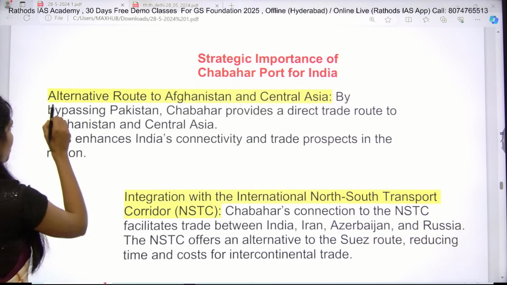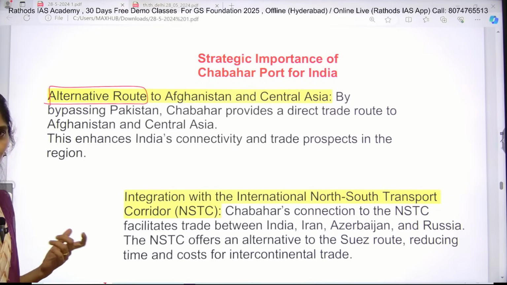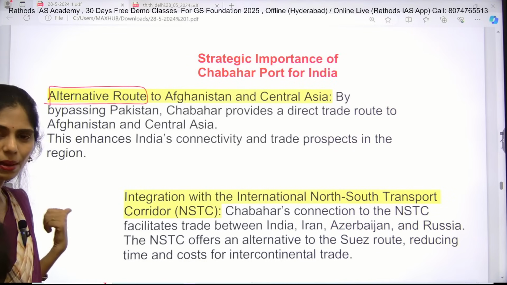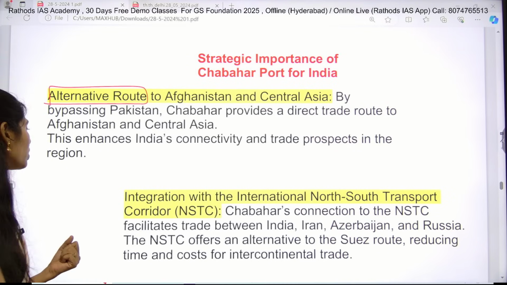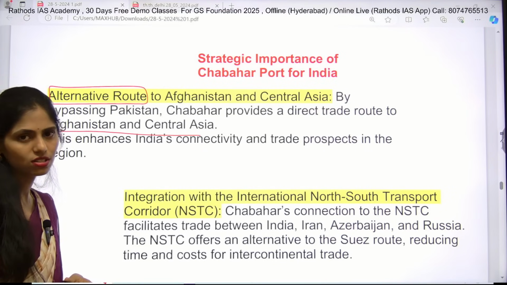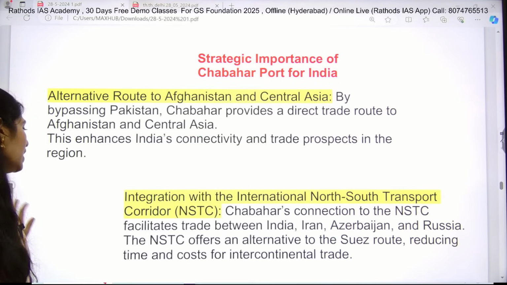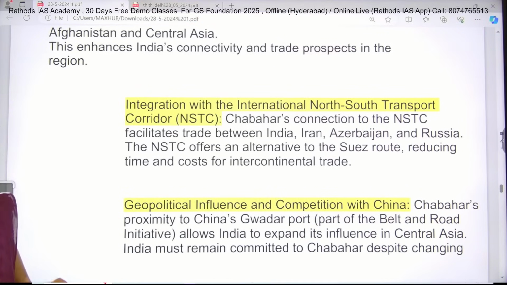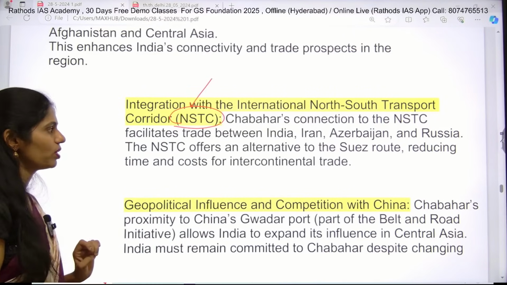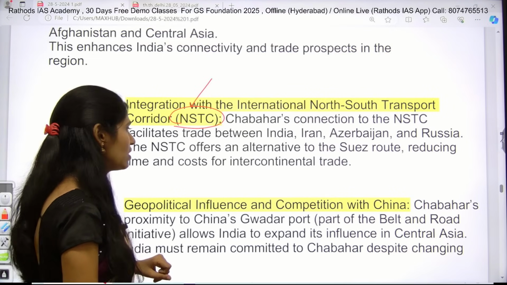And now let us see what is the importance of this Chabahar Port. So first one is it provides an alternate route to Afghanistan and Central Asia, and it will be bypassing Pakistan. The important aim is to bypass Pakistan, and this Chabahar Port is going to provide a direct route to Afghanistan and Central Asia. And even this Chabahar Port enhances India's connectivity and trade prospects in this region. And next one is integration with the International North-South Transport Corridor, that is NSTC. So in this NSTC also Chabahar Port is very important because it provides trade between India, Iran, Azerbaijan as well as Russia.